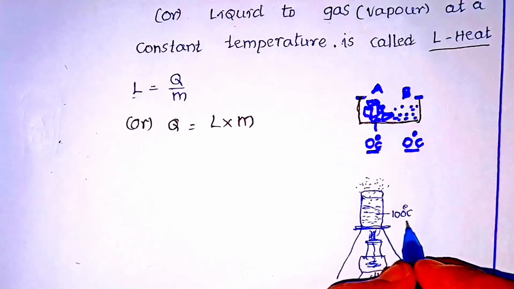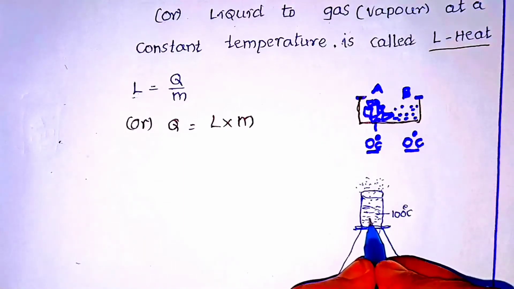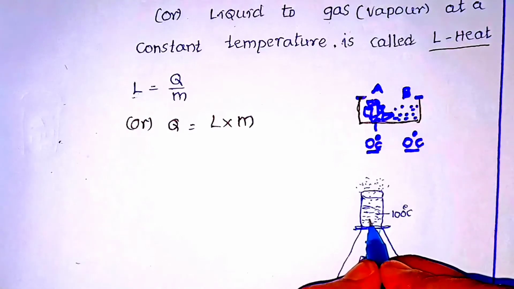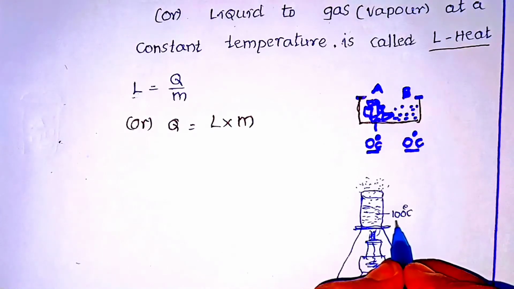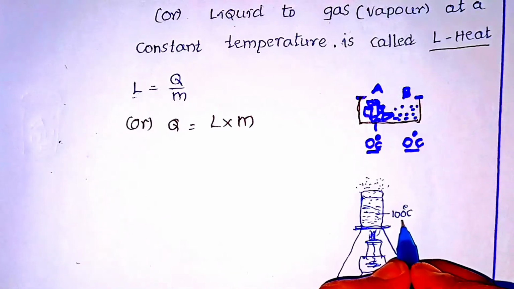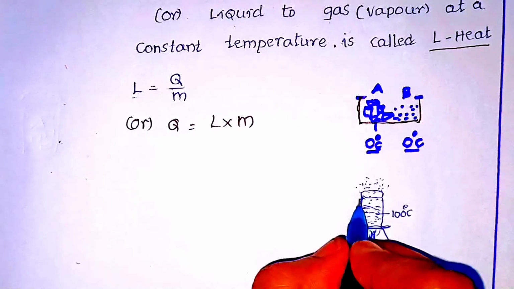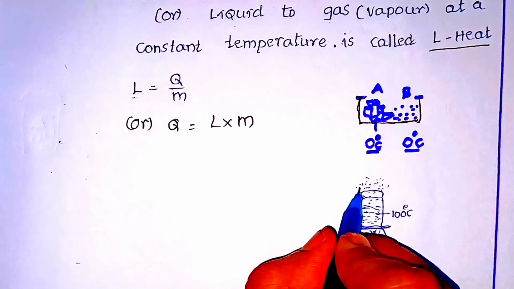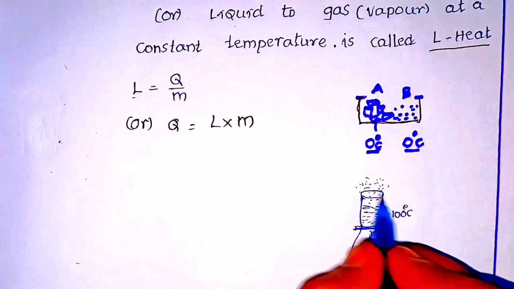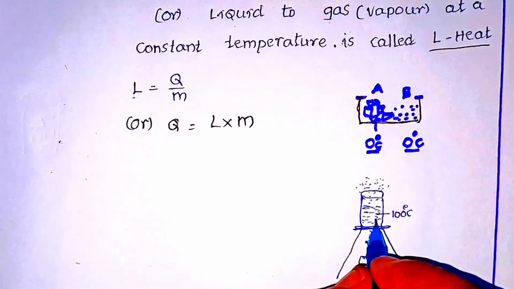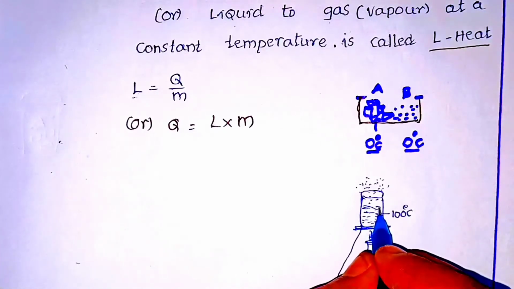Up to 99 degrees centigrade, the water is just heated up but not evaporated. When it reaches 100 degrees centigrade of temperature, then the water evaporates. That means there is some hidden heat inside the water that keeps moving from 0 degrees to 100 degrees.